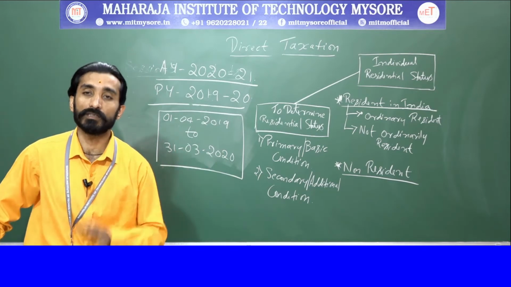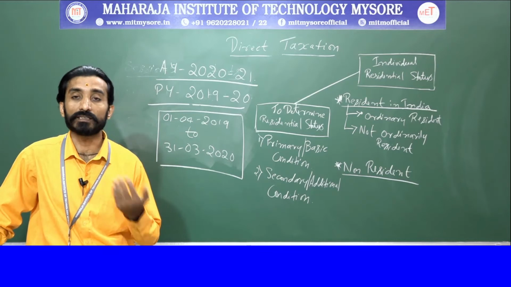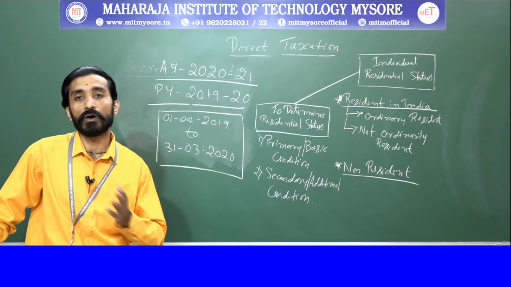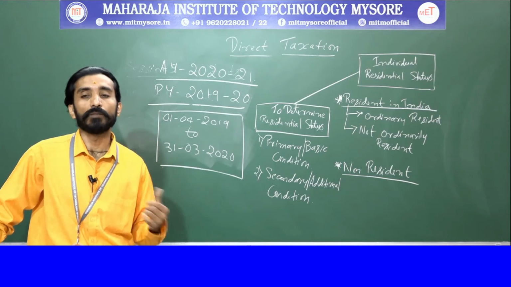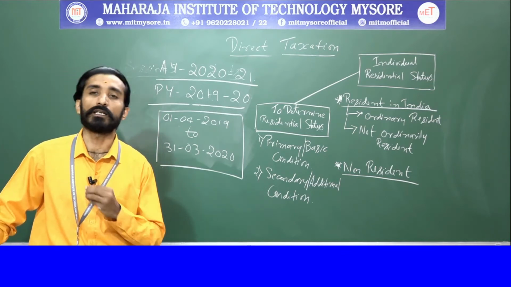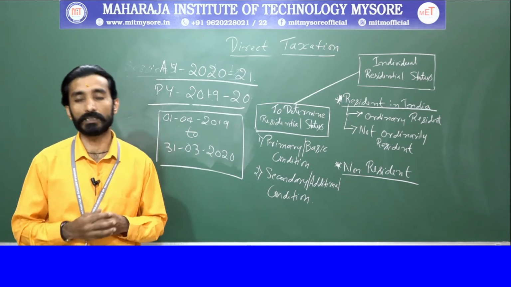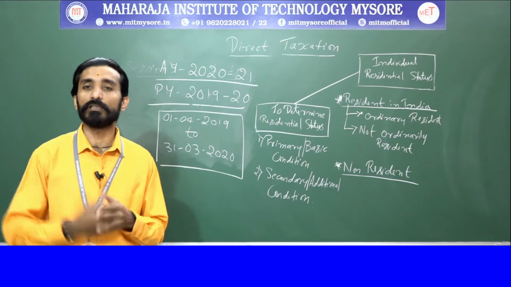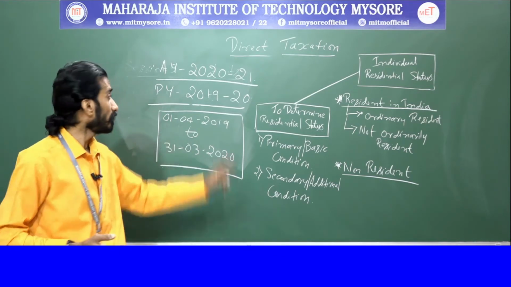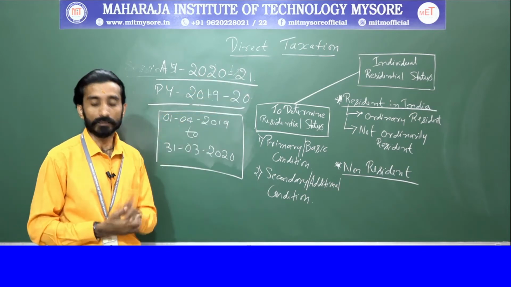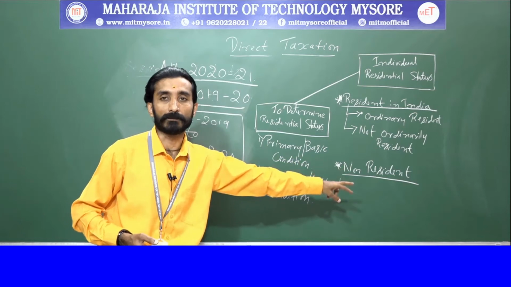The condition again asks for 182 days, or the second condition says 60 days and 365 days. These are the conditions he needs to fulfill, but Mr. Surendra is not fulfilling them. He has not satisfied the basic conditions. Henceforth he will be said to be non-resident in India for the assessment year 2021. So Mr. Surendra falls in the category of non-resident.